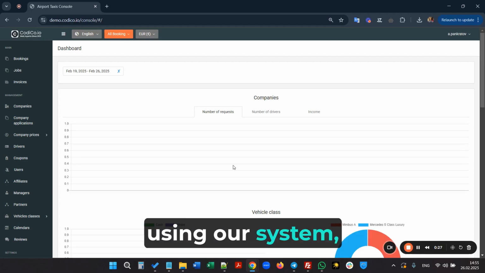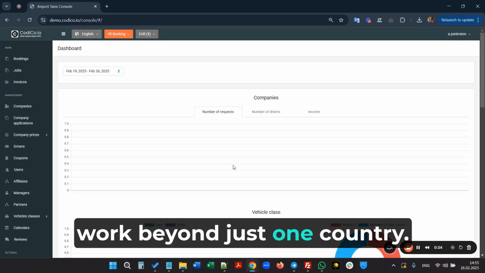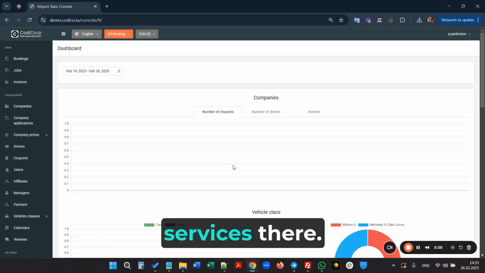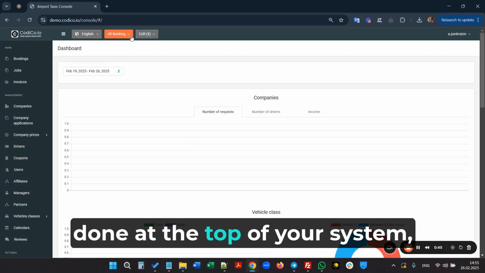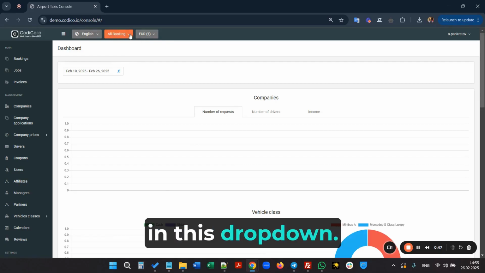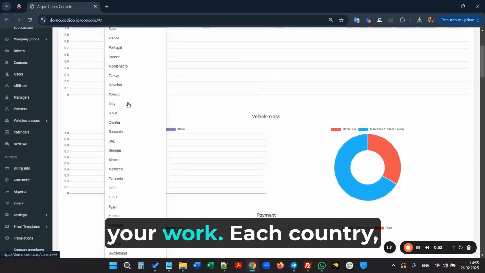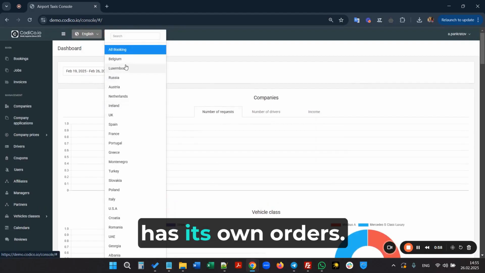So, using our system, you can work beyond just one country. You can operate in multiple countries and offer your services there. Switching between countries is done at the top of your system in this dropdown. Click it to see a list of countries, and you can add new ones for your work. Each country, when selected, like Belgium, has its own orders.